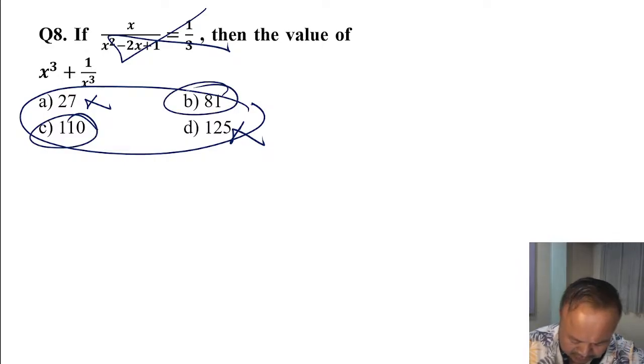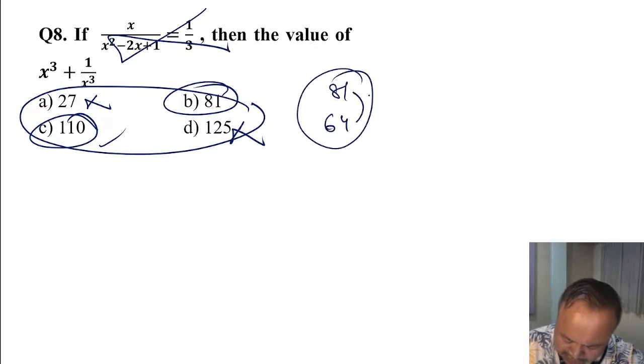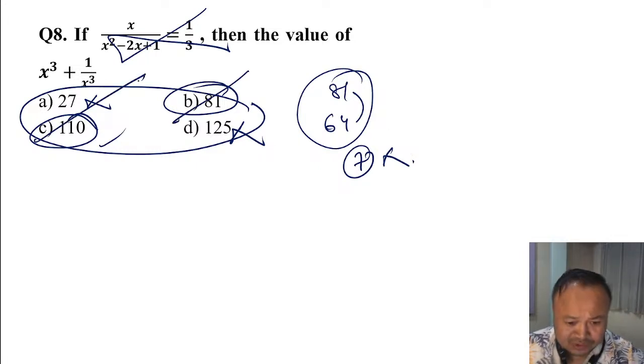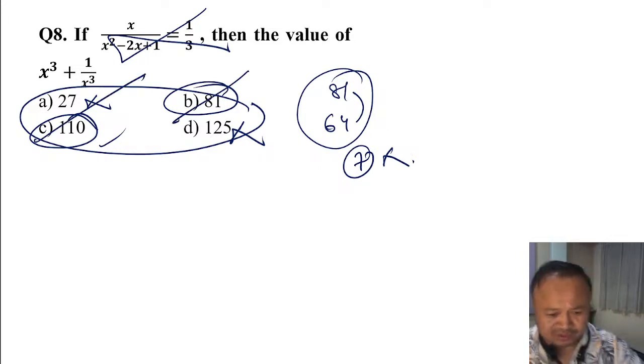So next point is, what is the perfect cube that lies within this? 4 cube is 64, so between 64 and 81, the difference is 7. 7 is not a multiple of 3, so rule out. Only one is left. Even if you don't check this also, if you do this, you get the answer correctly.